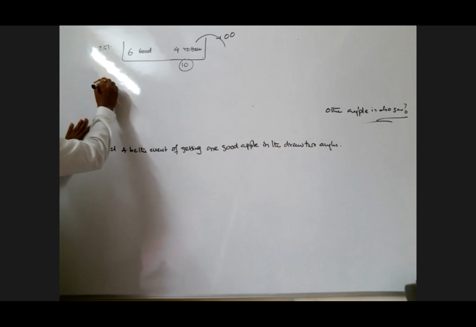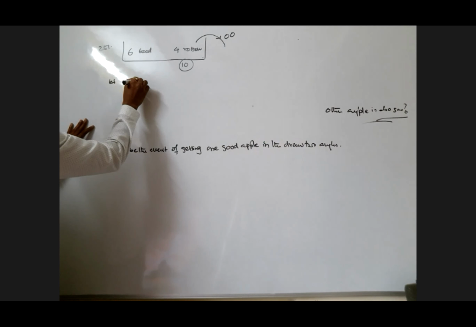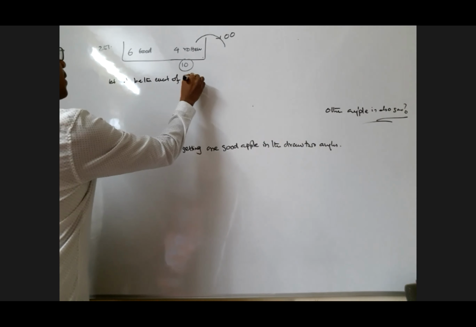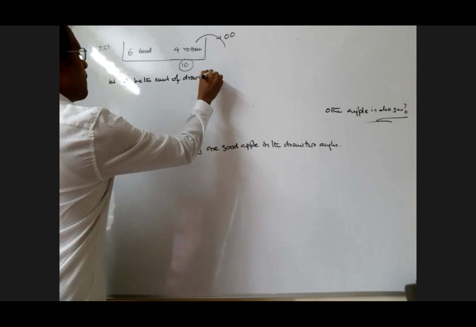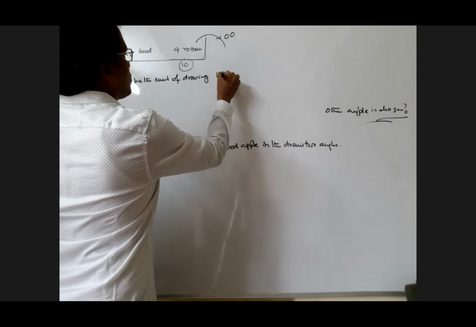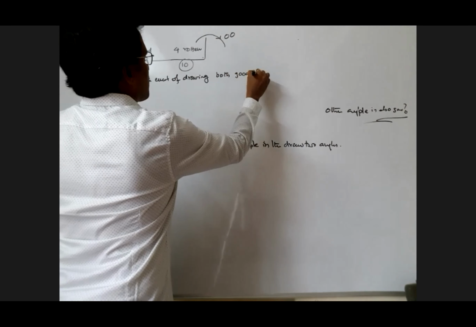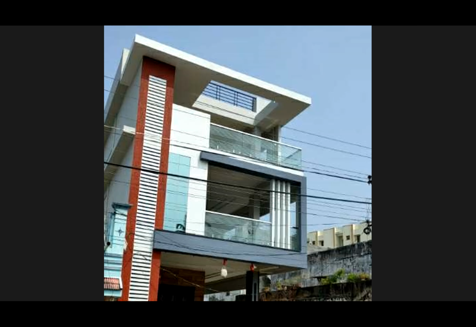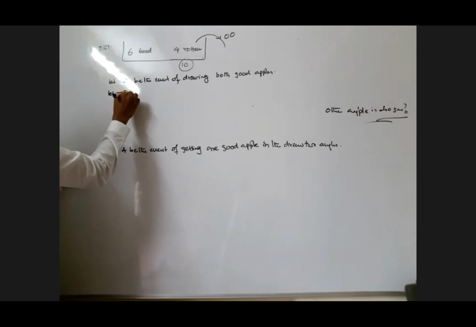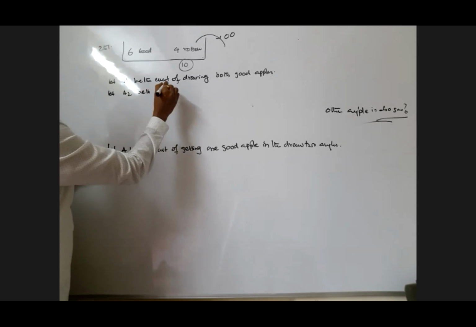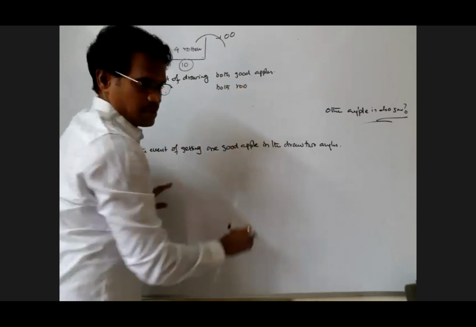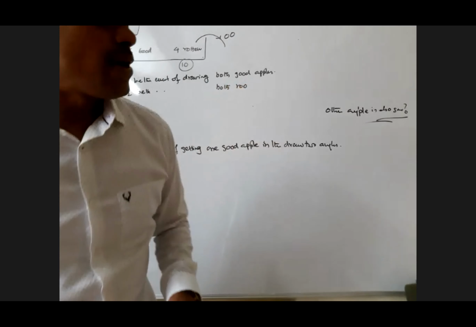Let A1 be the event of drawing both good apples. Let A2 be the event of drawing both rotten apples, spoiled apples.